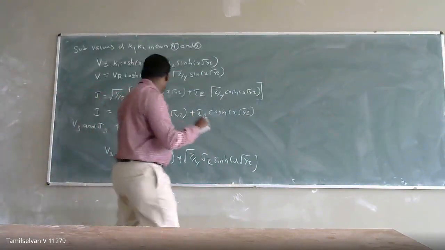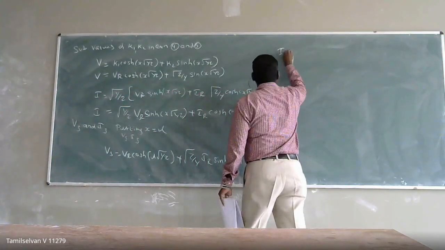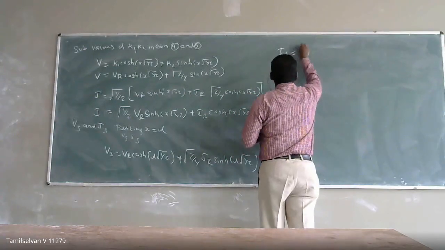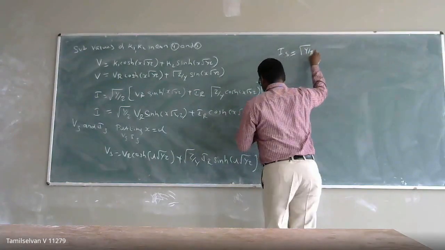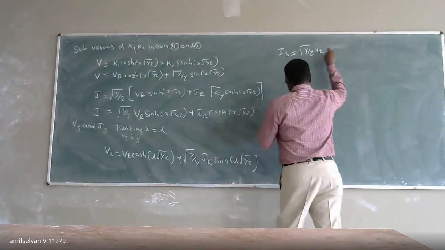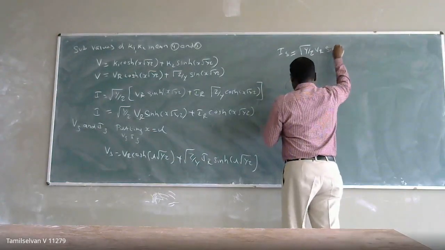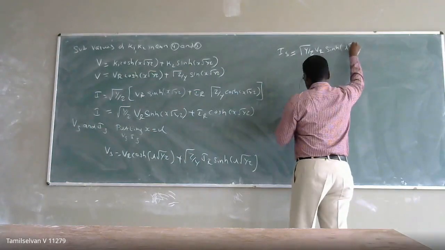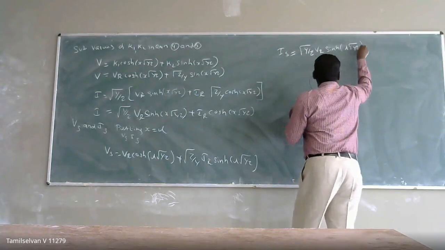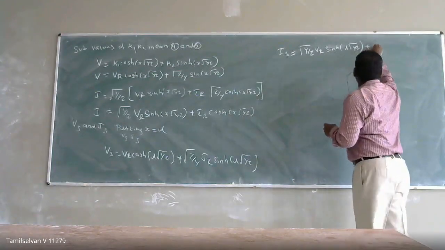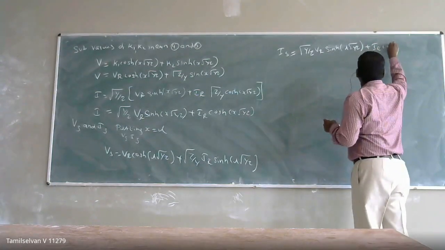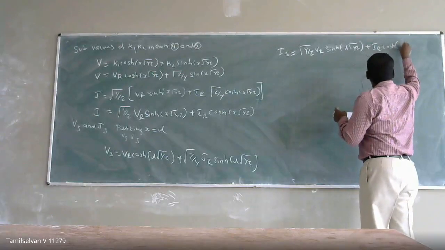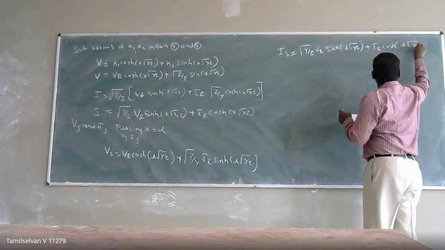Similarly, Is will be equal to square root of y by z into VR sinh of L into square root of y z, plus IR cosh of L into square root of y into z.